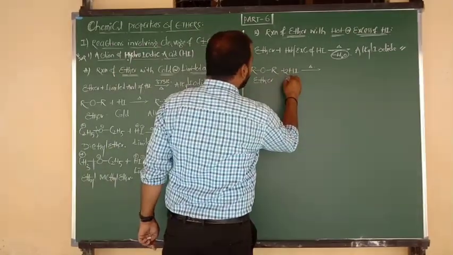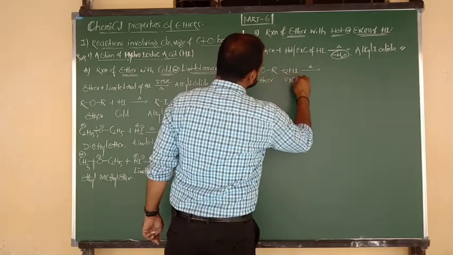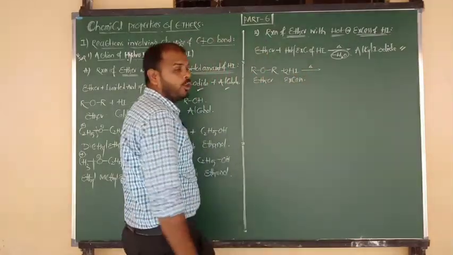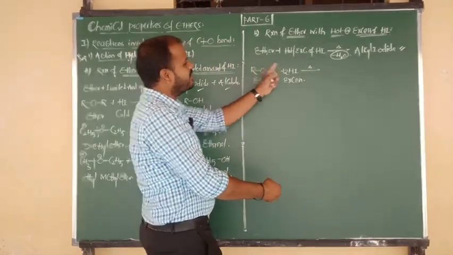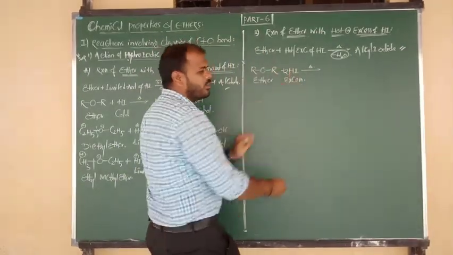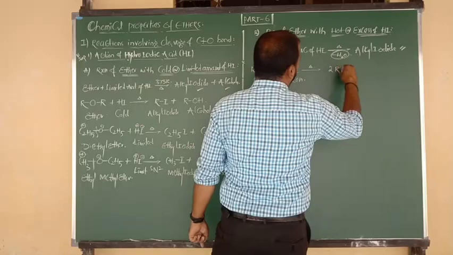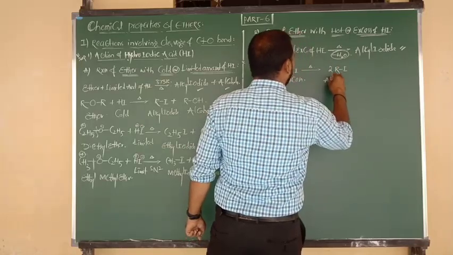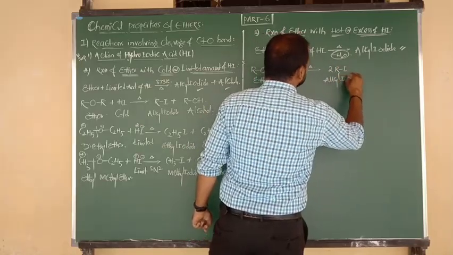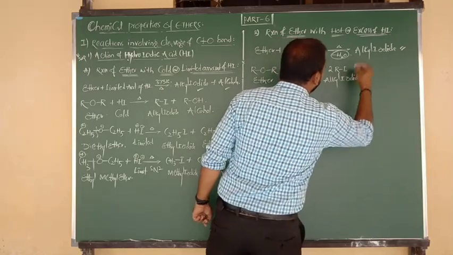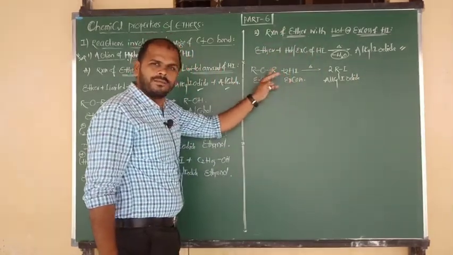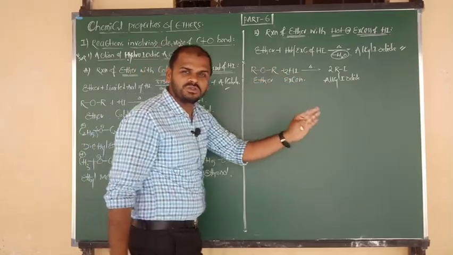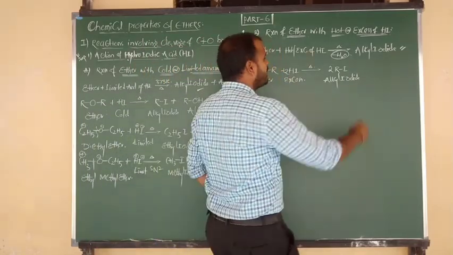So ethers on reaction with hot or excess of HI form the product alkyl iodide. Two R groups are there, 2 iodines are there. Simply we can write 2 moles of RI. This is your final product. What is the name of your product? Alkyl iodide. And the remaining 2 H atoms combine with O and are eliminated in the form of water molecule.